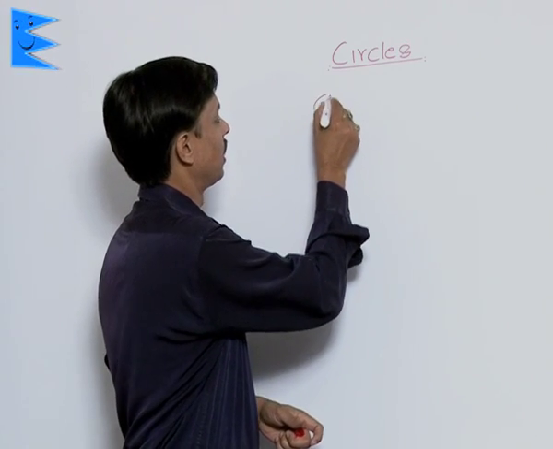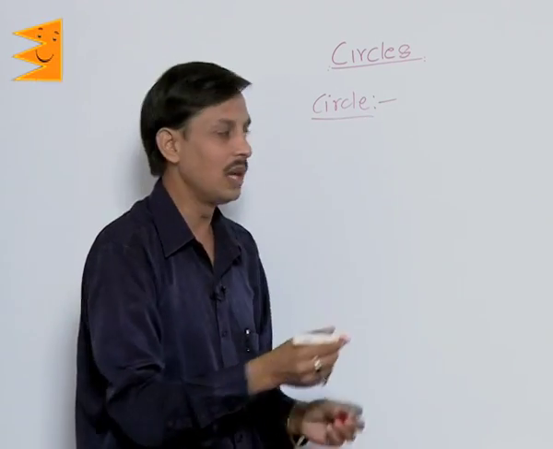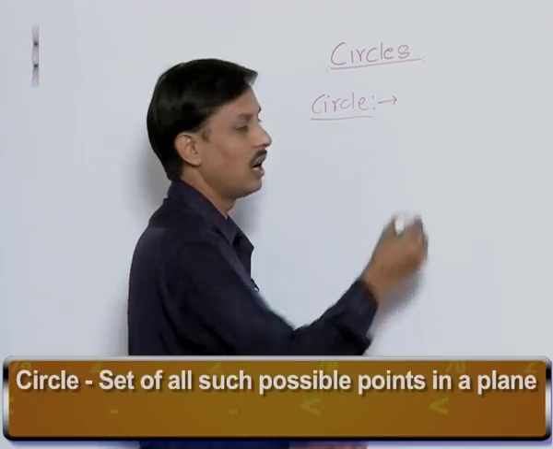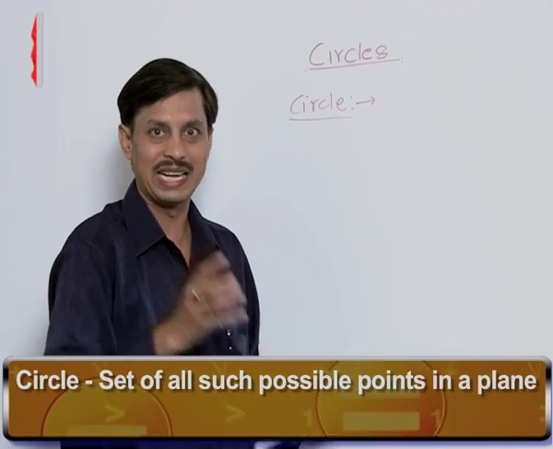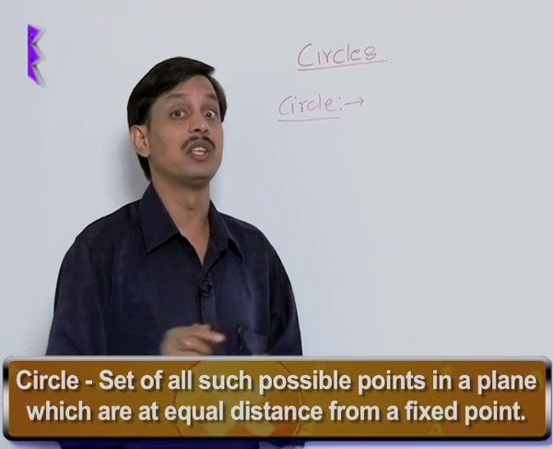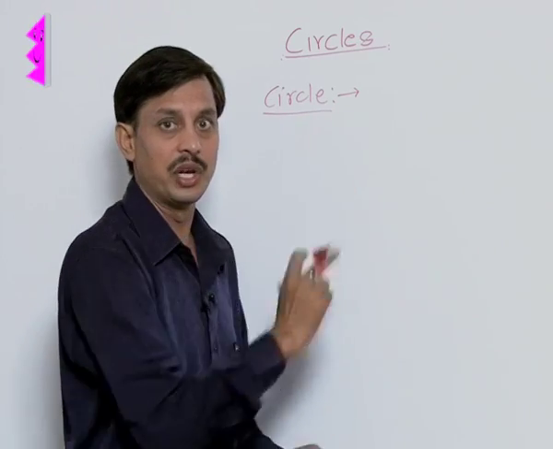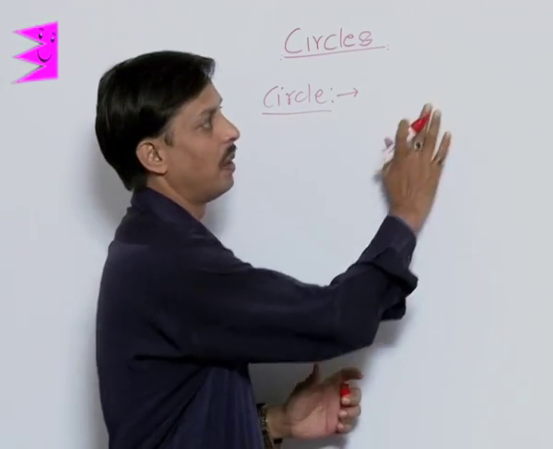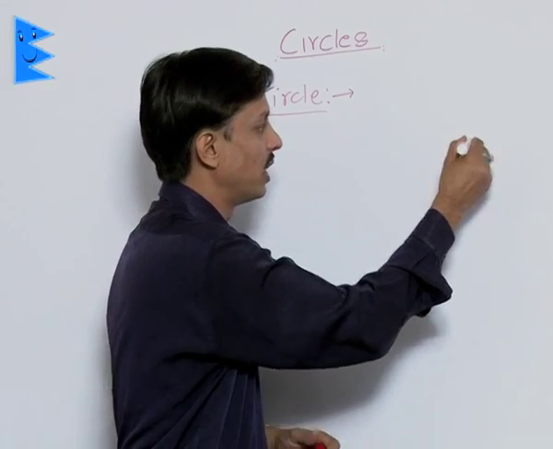The definition of a circle can be given as: a circle is the set of all possible points in a plane which are at equal distance from a fixed point. In a plane, I am putting a dot here.